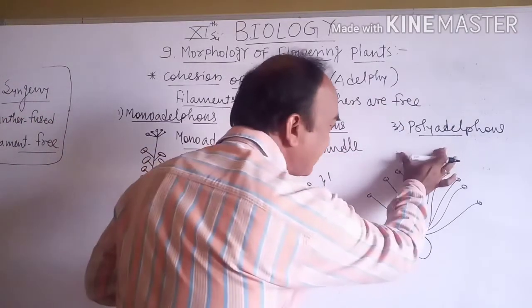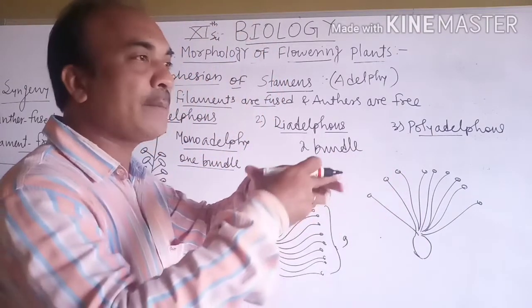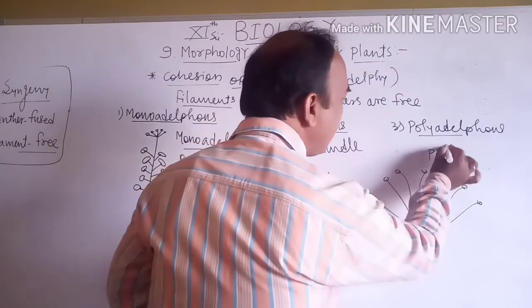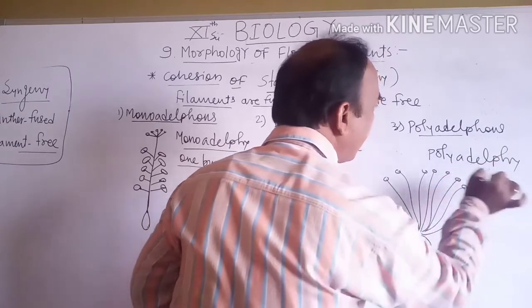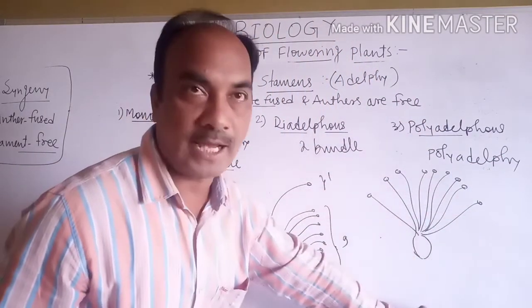Polyadelphous: the filaments are fused and form many bundles.